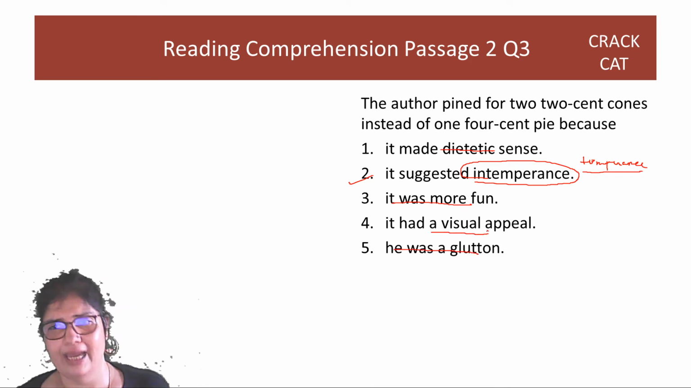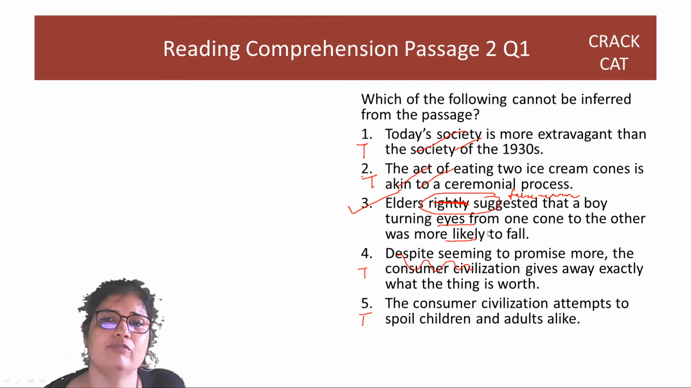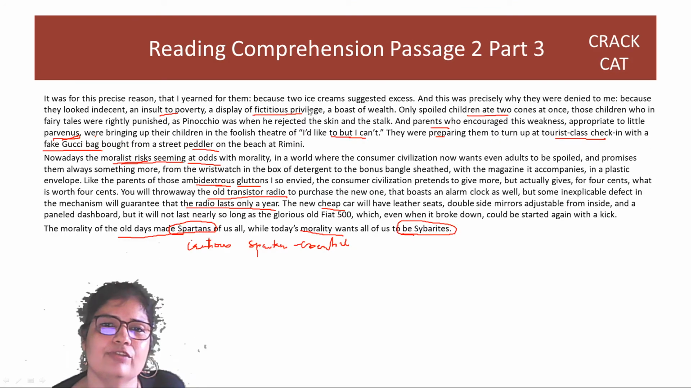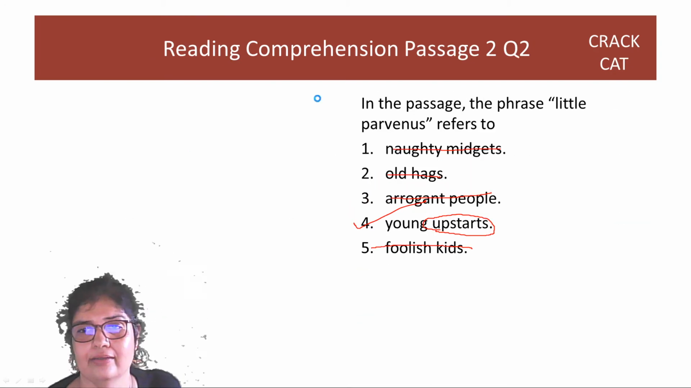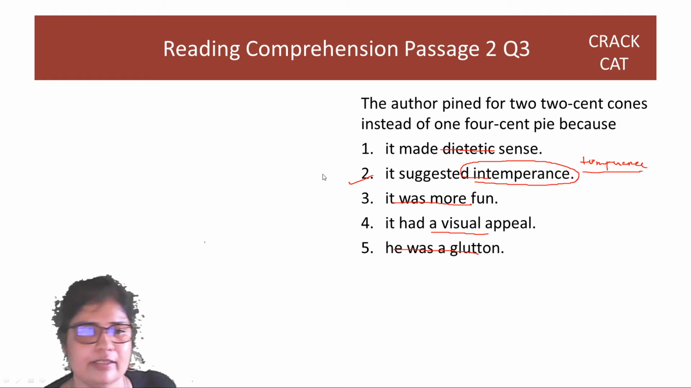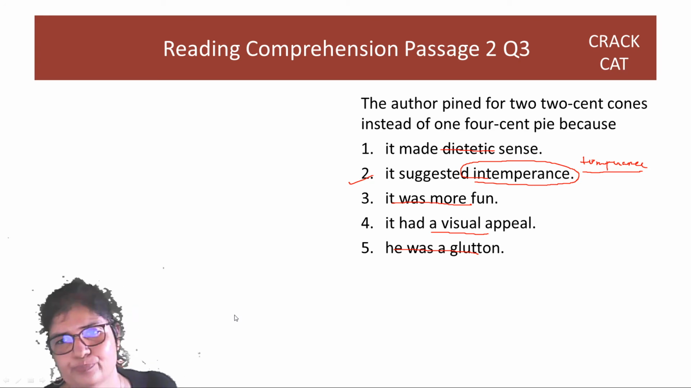Visual appeal, perhaps, but if you go back and check between 2 and 4, it was for this precise reason that I yearned for them, because true ice cream suggested excess. Clearly it is said to be the precise reason. Visual appeal, he speaks about it in the beginning, but that's not the precise reason, right? So answer is option 2.